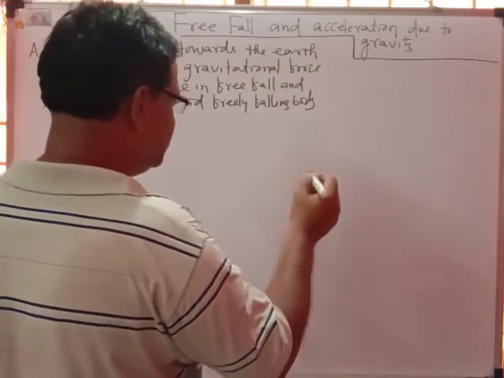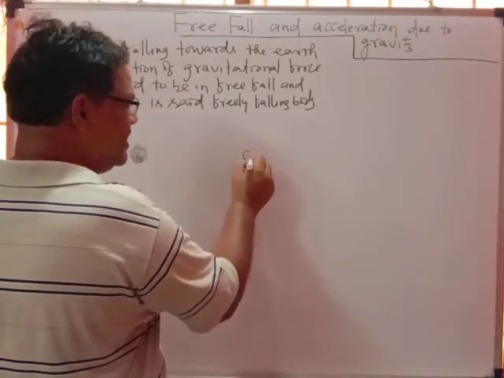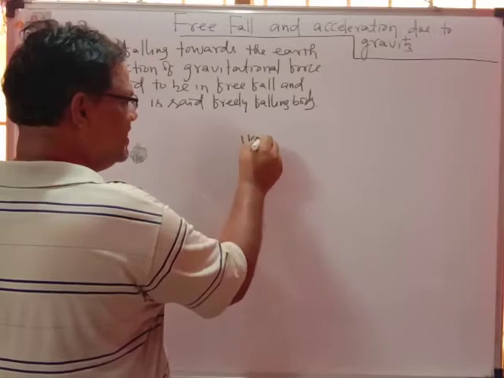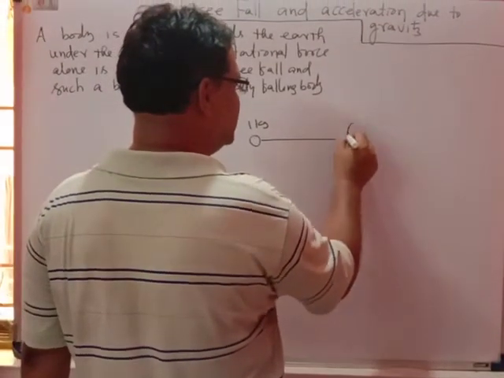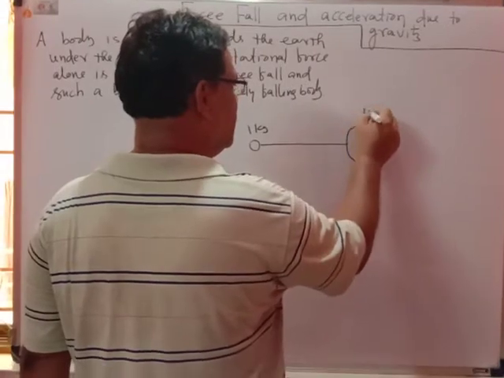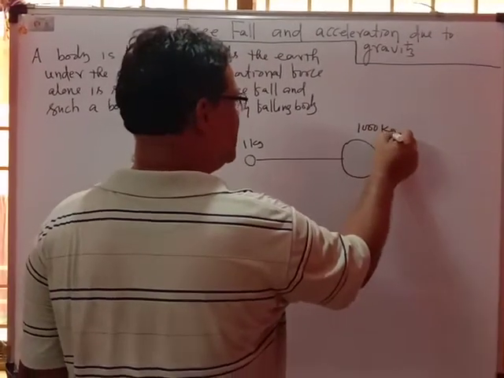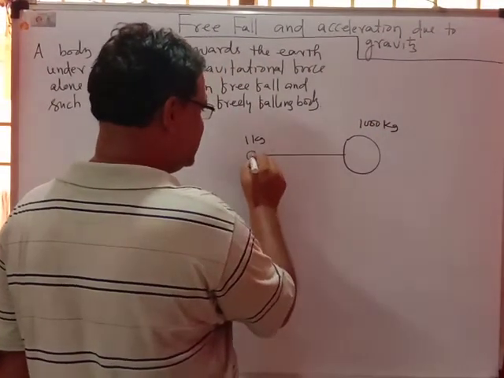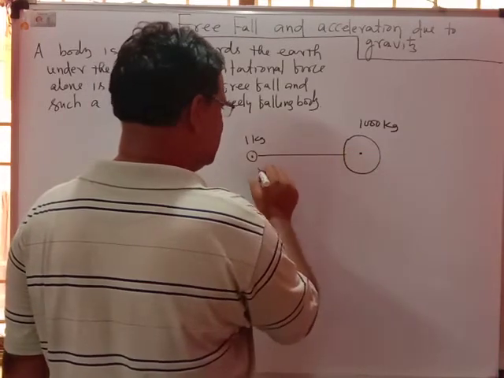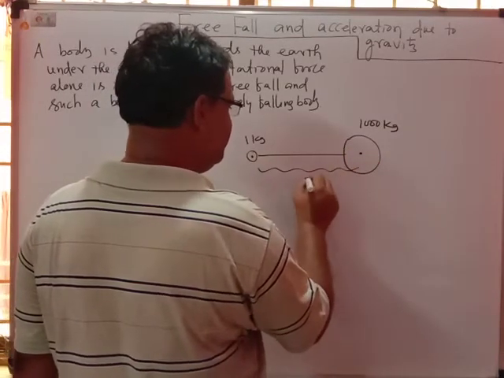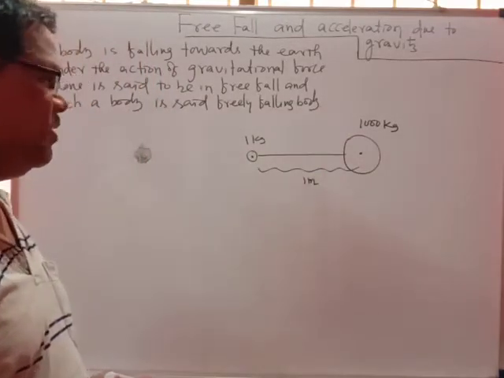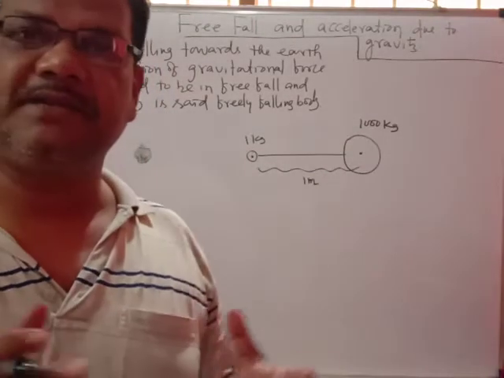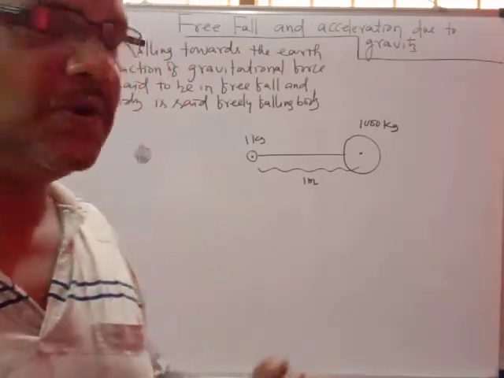Suppose two bodies. One body is of 1 kg and another body is of 1000 kg. Both are separated by a distance of 1 meter. What will be the gravitational force of attraction between these two objects?